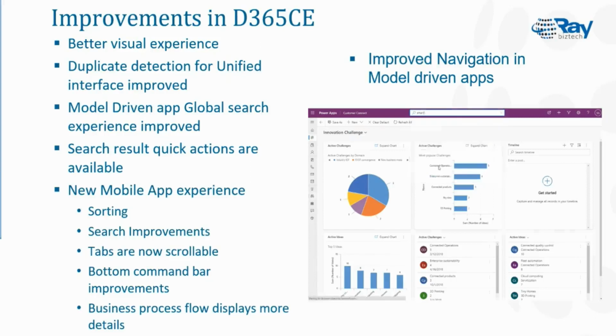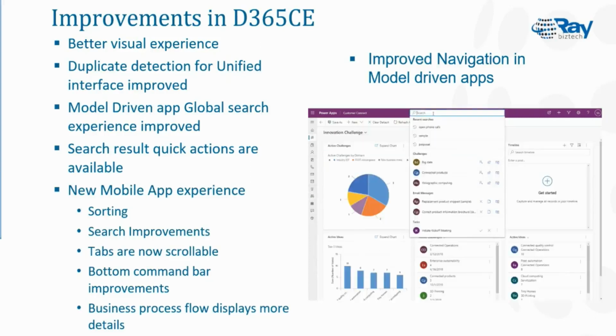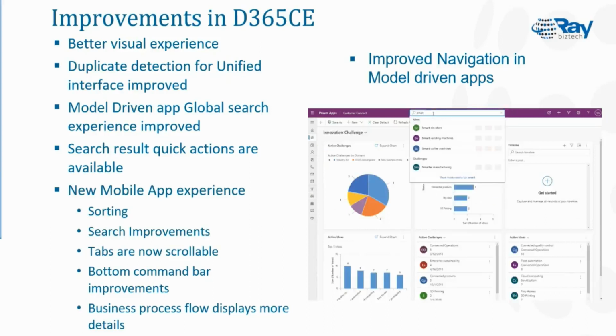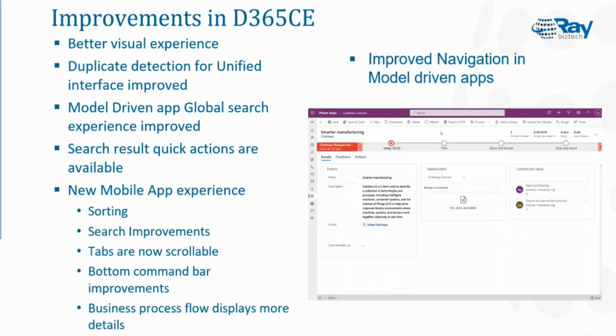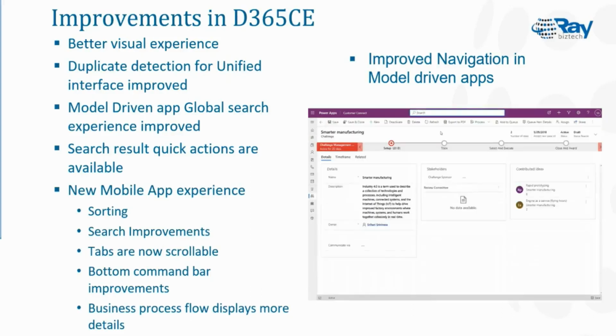Another major thing we can see visually is the business process flow. Previously it was very minimal, but now it is more detailed. You will be able to get more details about your business process flow steps here, with a little more description. So there is a visual difference on this mobile app experience also.